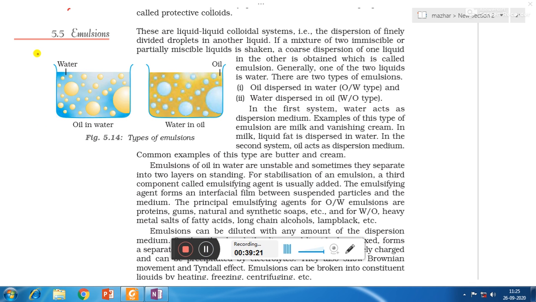Now the next topic is emulsion. What is an emulsion? These are liquid colloidal systems where the dispersed phase and dispersion medium are both liquid, and here finely divided droplets are dispersed in another liquid. So the dispersed phase is present in the form of small droplets in the dispersion medium. If a mixture of two immiscible or partially miscible liquids is shaken, a coarse dispersion, that means not very small but bigger particles, is formed.